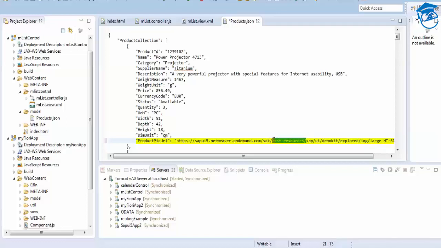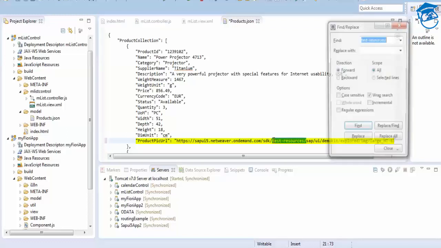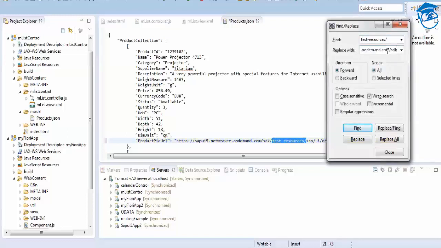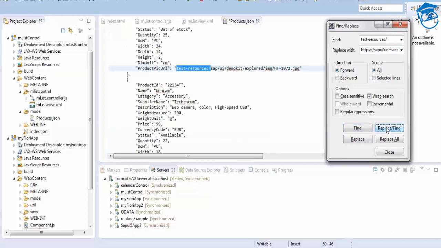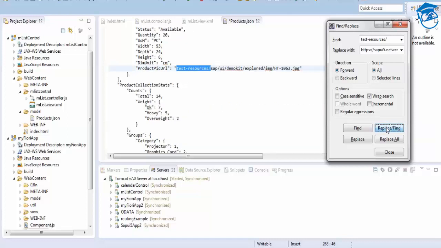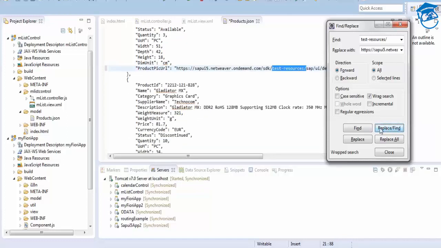So this will be slash this one. Okay, first find, then replace.